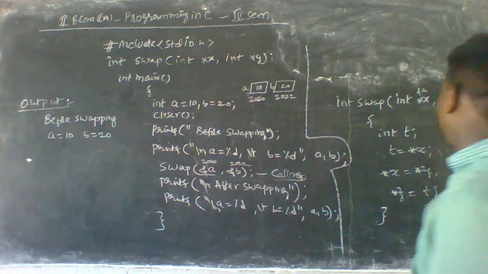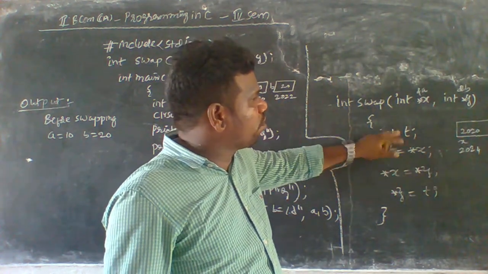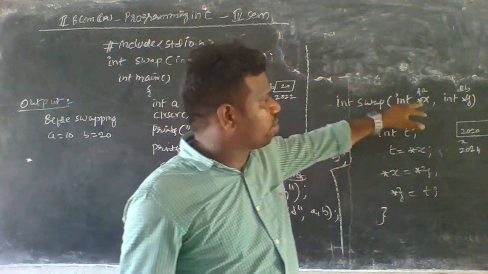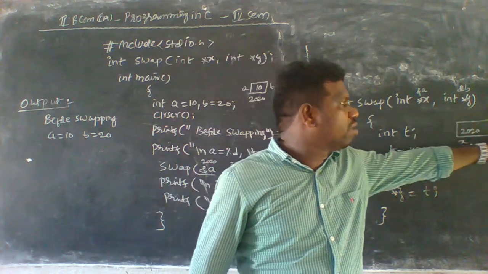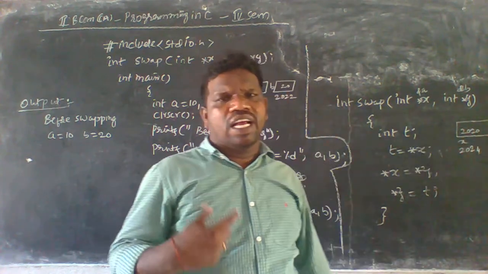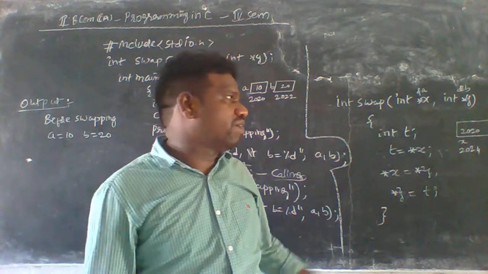Using this structure, we pass parameters to these values, x having 2020 and y having 2022 here. Star x indicating what here? Star x indicates the value at x, that means the value here.